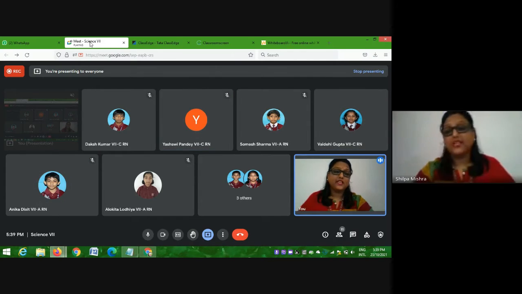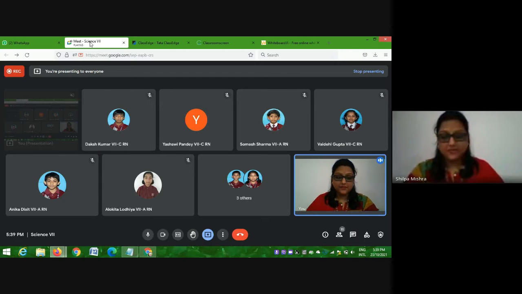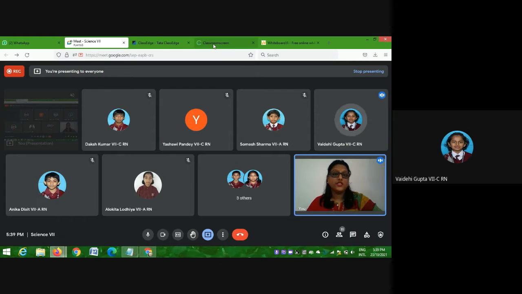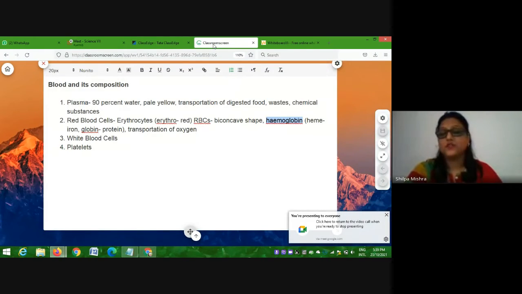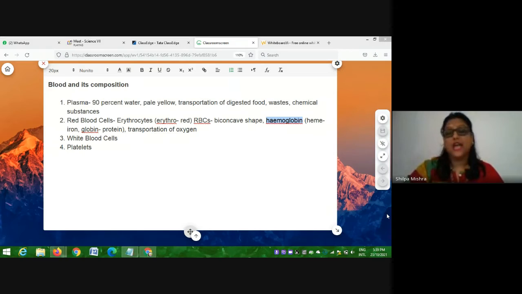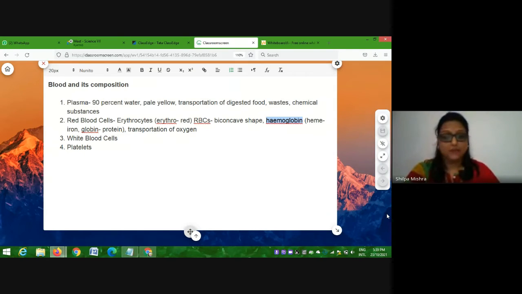Anaerobic respiration, cellular respiration. Anaerobic respiration we have studied is in the absence of oxygen. But if oxygen is not there in the blood, it will hamper the process of cellular respiration. And if cellular respiration is not happening properly, what will happen? Proper breakdown of glucose will not happen and proper release of energy will not take place. That means the person will always be tired.